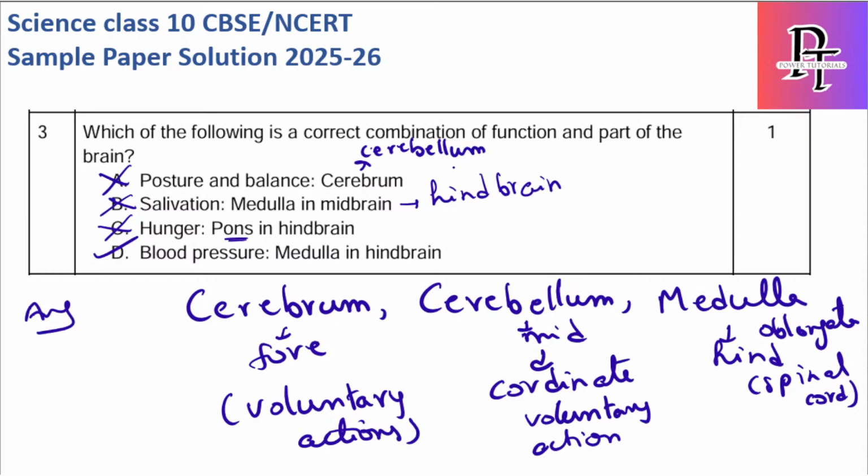Okay, the main objective for this video is not only to think about the right answers, we need to understand the wrong answers as well, so that if similar kind of options are present in the board exam, you should be able to answer it. The first one, posture and balance, is not controlled by cerebrum, it is controlled by cerebellum, because cerebellum's main functionality is to coordinate the voluntary actions. To initiate or control voluntary actions is cerebrum, to coordinate is cerebellum, and the involuntary actions happen through medulla.